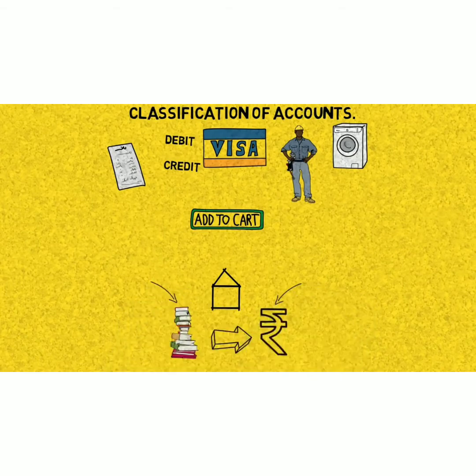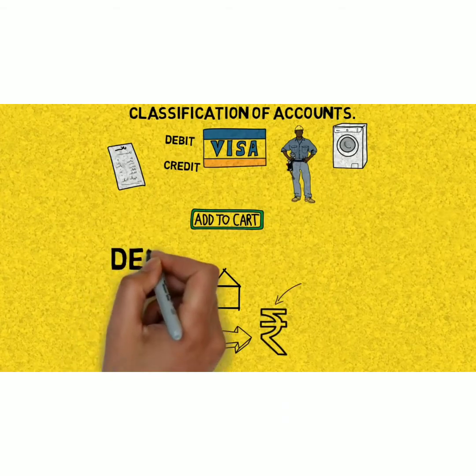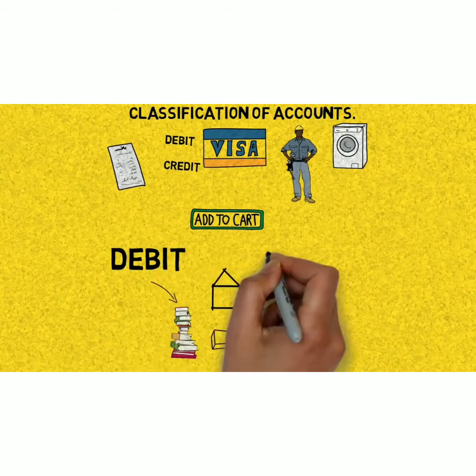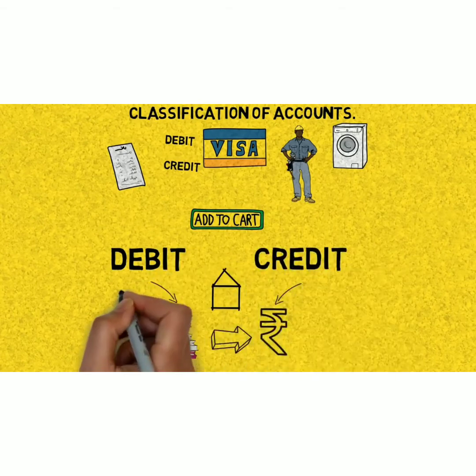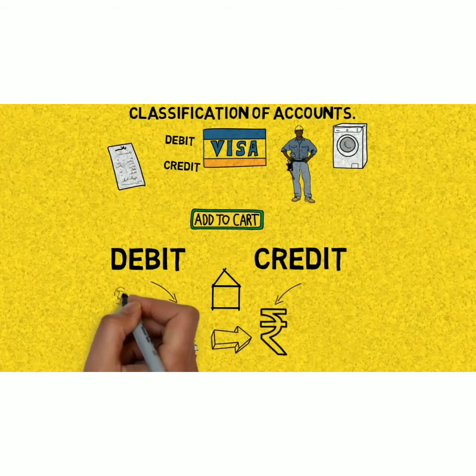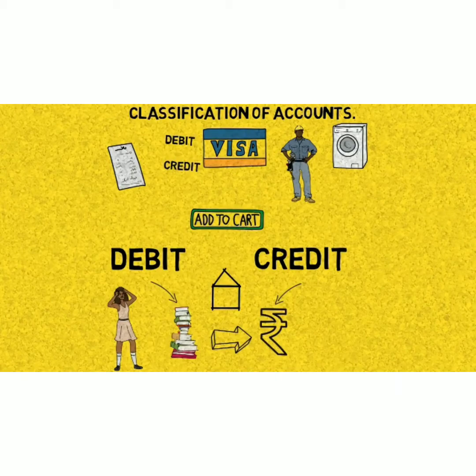As we have studied earlier, every transaction has a dual effect, debit and credit. One will be debited and another will be credited. In this transaction also, one account must be debited and another account must be credited. But how do we understand which account will be debited and which account will be credited? To know this answer, first we need to understand the classification of accounts.